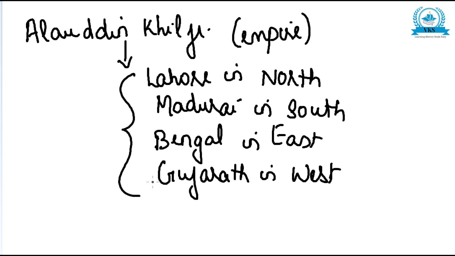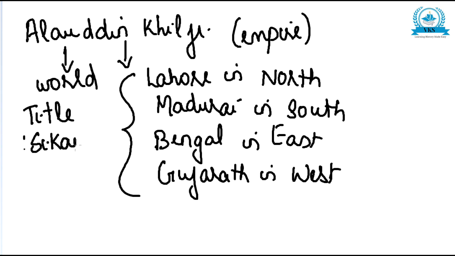Alauddin Khilji's empire extended from Lahore in the north to Madurai in the south, Bengal in the east, and Gujarat in the west. Actually, his ambition was to conquer the whole world, but he had to be satisfied with conquering almost the whole of India. Even then, he issued coins and took the title Sikandar, meaning Alexander II, conqueror of the whole world. Even though he was not able to conquer the whole world, he conquered almost the whole of India.